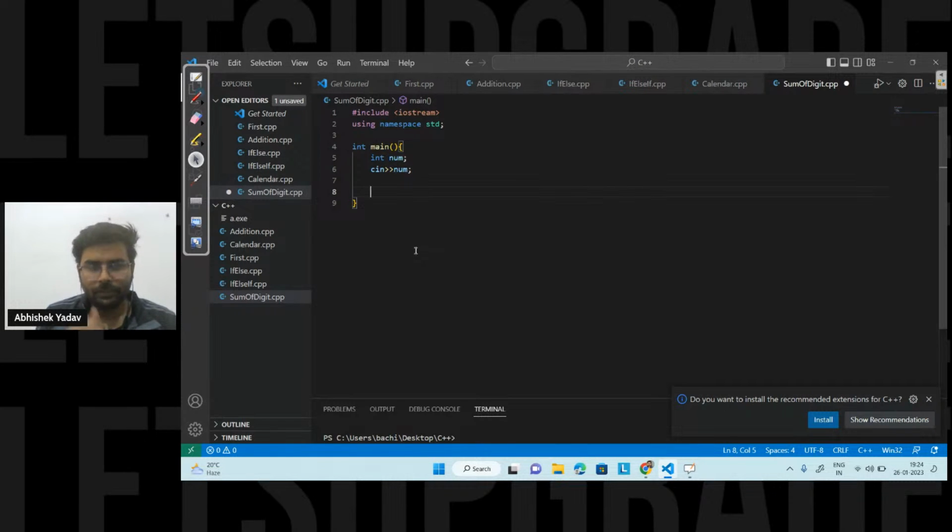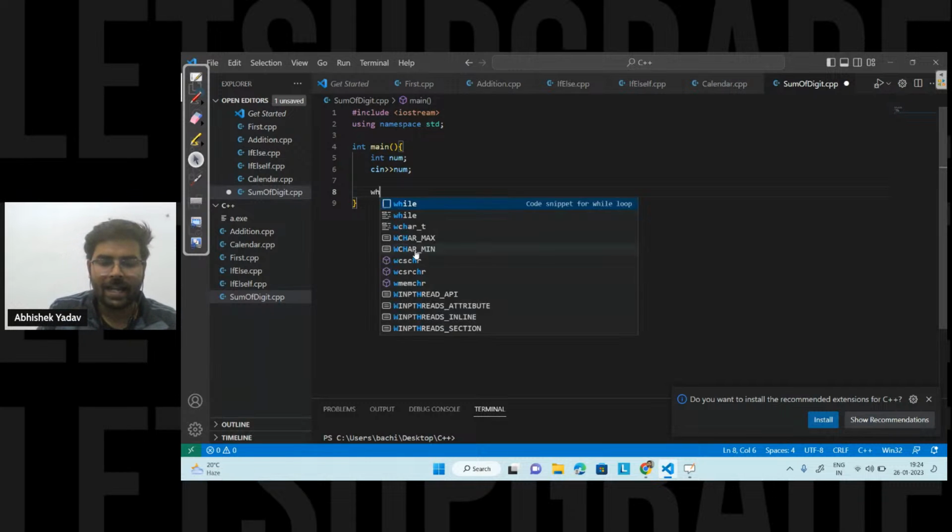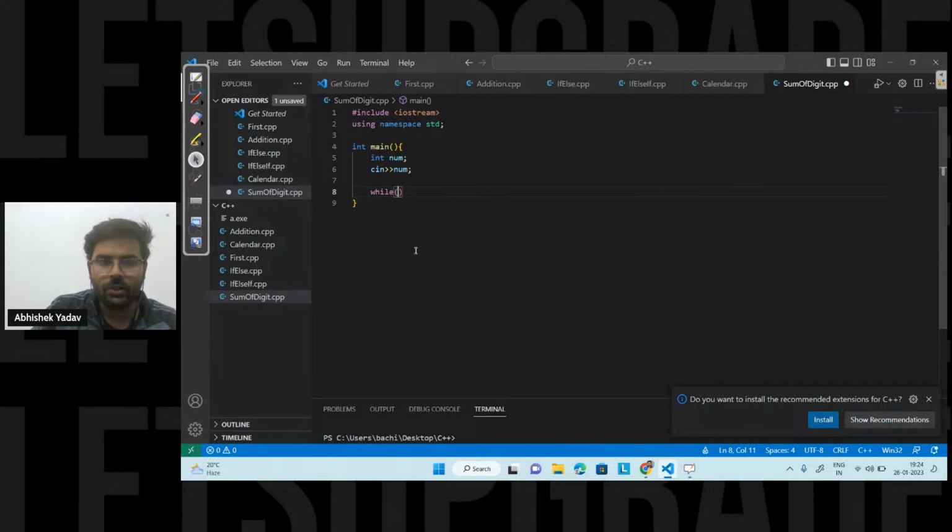After that, you are saying, hey, I have to use a while loop, and I know this while loop will iterate till the time my number is not equal to 0, right everyone? Till the time my number is not equal to 0. So here I will write num not equal to 0. Till that time I will execute the body of the while loop.